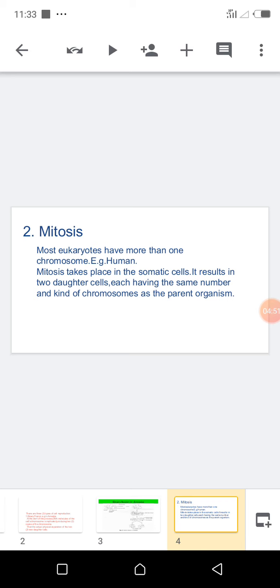Now, somatic cells. There are two types of cells in animals, the somatic cells and the gametic cells. Now, all vegetative cells in an animal are called somatic cells. The other type, the gametic cells, are the sex cells. That's the cells in the gametes are called gametic cells. Those are the reproductive cells. So every other cell in the body that is not the cells in the gonads are called somatic cells.